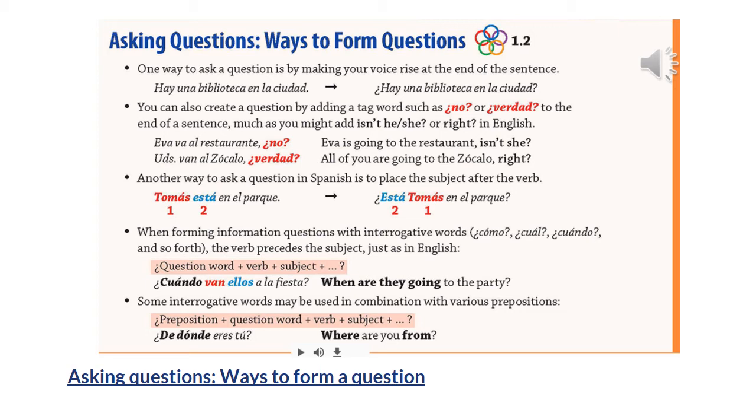Some question words may be used with a combination of prepositions. For example, when you say, where are you from? The from will go first. That's why you say, ¿de dónde eres tú? Where are you from?